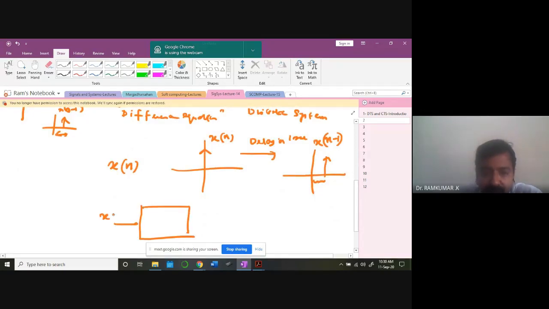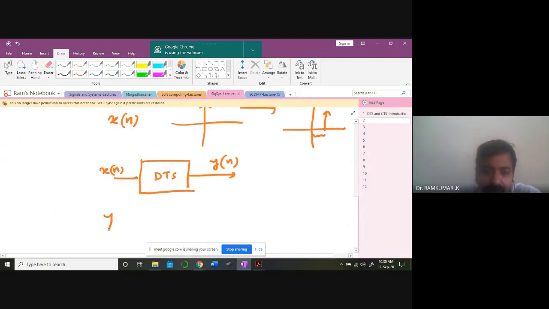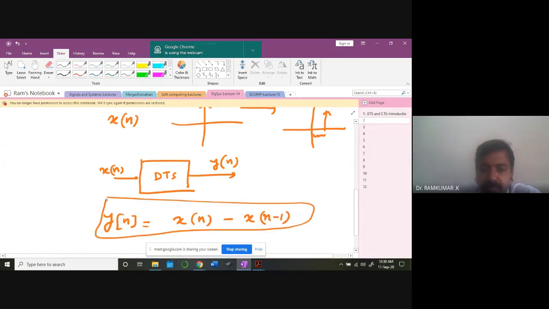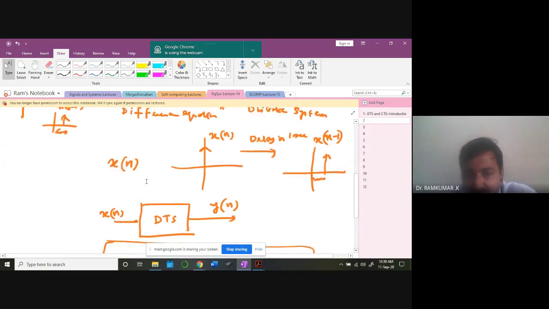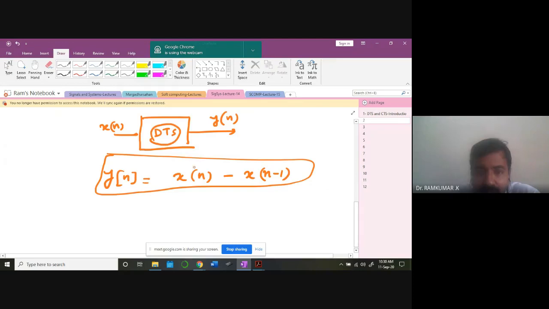This is my discrete system, discrete time system. The output is y of n. Now I am saying that this y of n is nothing but a linear combination of the signal x of n minus the time-shifted signal. That is what I am doing. You agree? Can you see clearly what I am saying? So the system is performing this operation over x of n. The system is more like an operator. It takes this x of n, subtracts x of n minus 1 from it, and gives that as output. That's the operation. It's more like a function map.